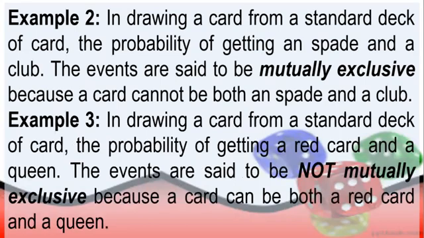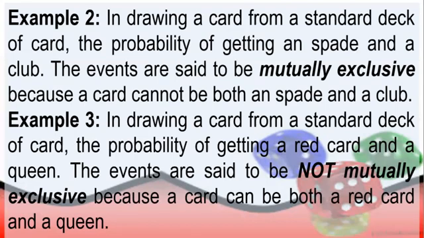In drawing a card from a standard deck of cards, the probability of getting a red card and a queen, these events are said to be not mutually exclusive because a card can be both a red card and a queen. Paano po natin masasabi na not mutually exclusive yung event? Based on the given example po, kapag bubunot po tayo ng card, ang given conditions there are red card at saka queen. So, pwede po na ang mabunot nating card ay parehas na red card at saka queen. Example ng card na parehas na red at saka queen, yung Queen of Diamonds at saka Queen of Hearts.